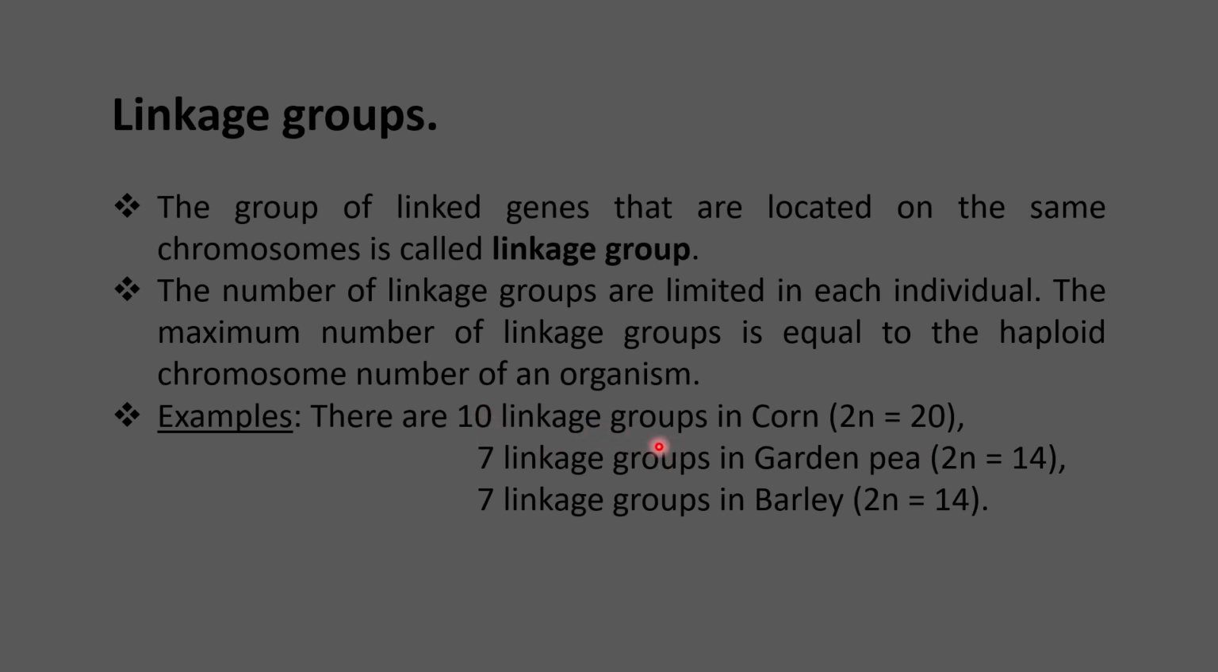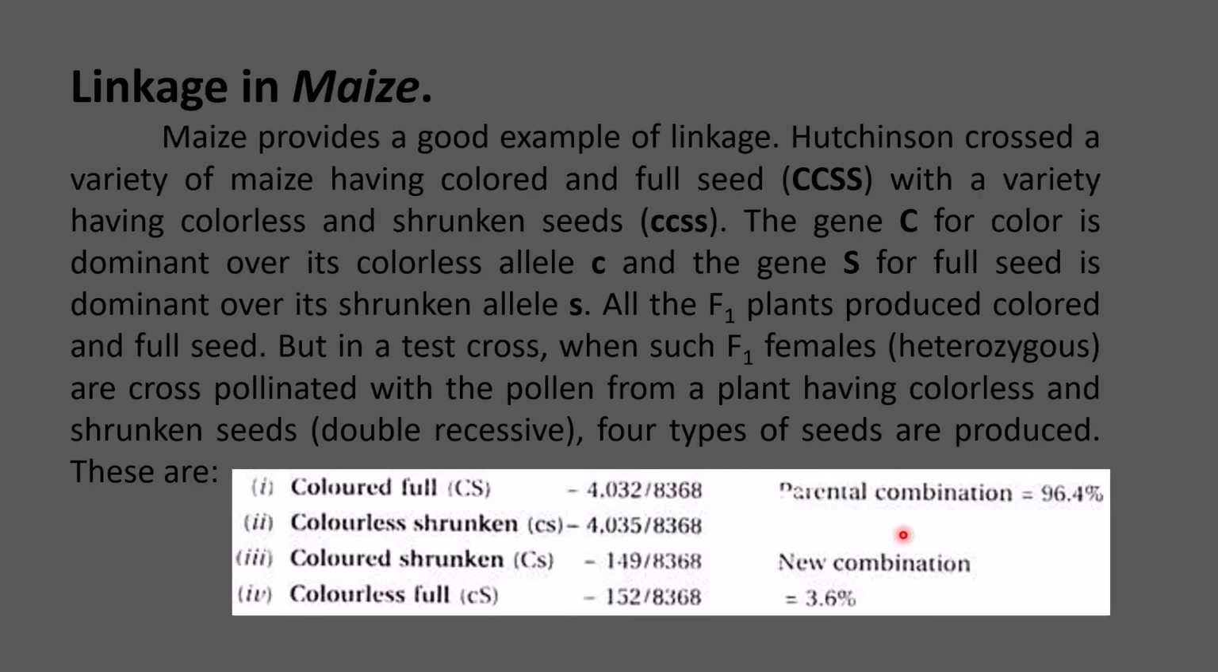So here 10 linkage groups are possible in corn, which has the diploid chromosome number 20, and 7 linkage groups in garden pea, whose diploid chromosome number is 14, and the same with barley. 7 linkage groups is the maximum possible, as it has diploid chromosome number 14. Now, linkage in maize is a good example of linkage.